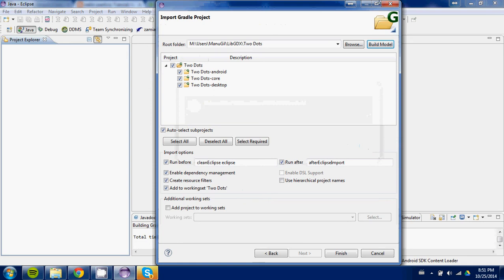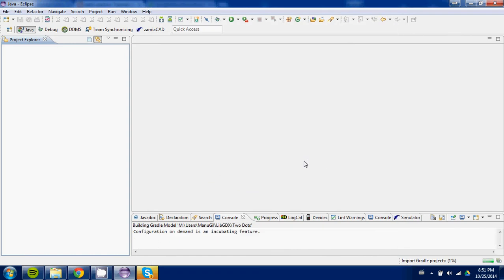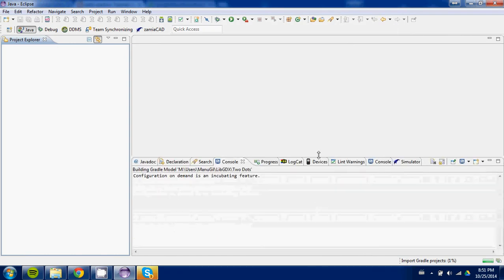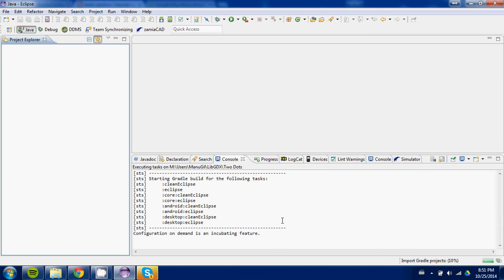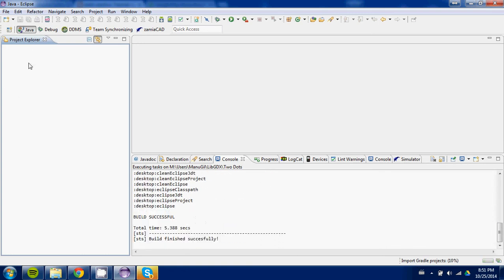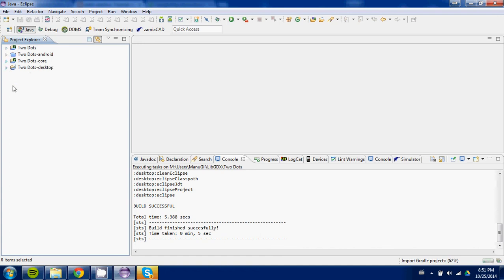Now we gotta click all the folders and finally click Finish. And now we can see here in the console that it is working, importing Gradle, and now all the folders are gonna appear in the Project Explorer. Okay, we have the project here.